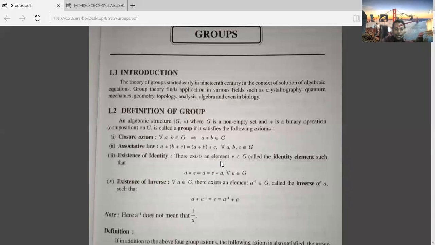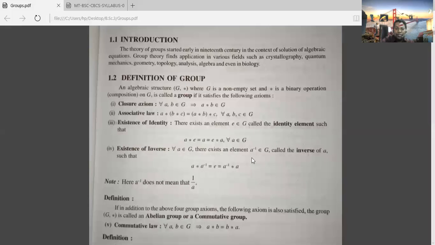Existence of identity: there exists an element e belongs to G, called the identity element, such that a * e equals e * a equals a. Then that will be called the existence of identity. And similarly, for a belongs to G, there exists a inverse belongs to G such that a * a inverse equals a inverse * a equals e. Then that will be called the existence of inverse. If the algebraic structure (G, *) satisfies these four properties, then that will be called a group.